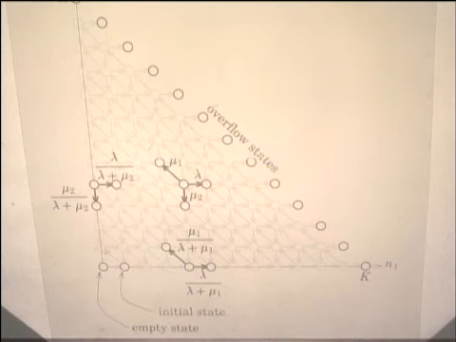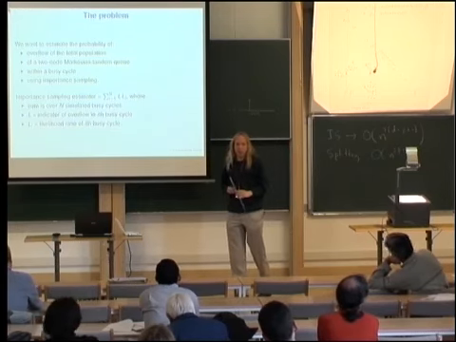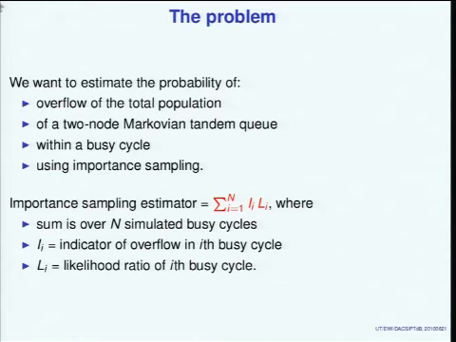That probability is small if the queues are stable, and they are because I've assumed that the arrival rate is less than even the lowest of the two service rates. So we need some kind of rare event simulation. I will only discuss importance sampling. I will not discuss splitting.